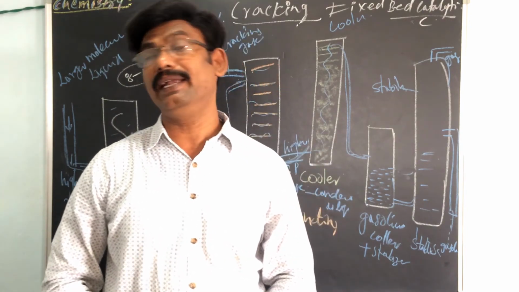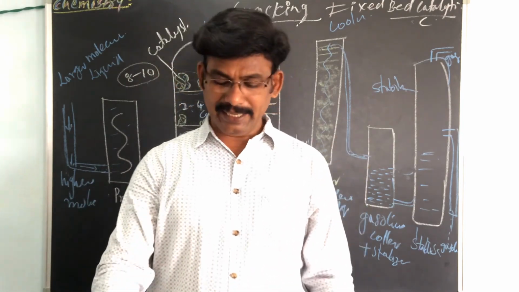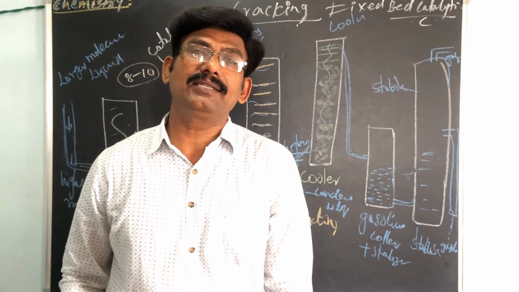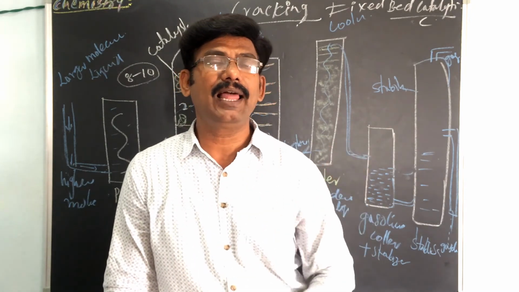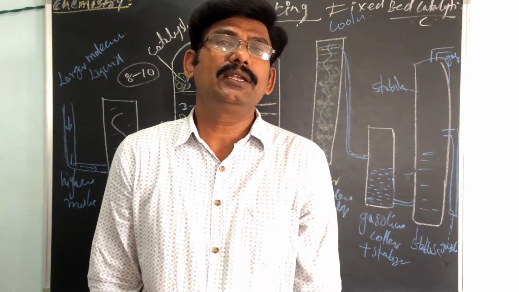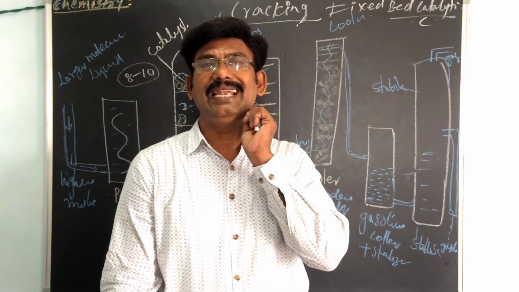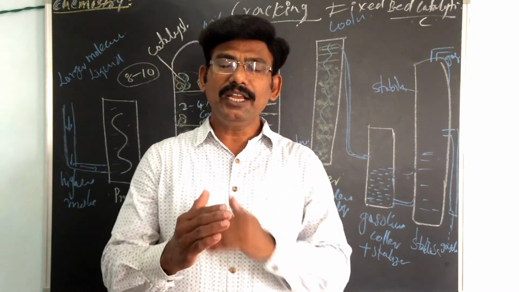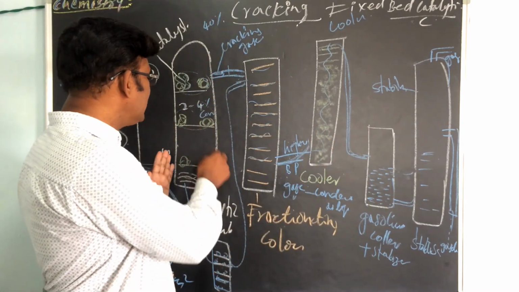Moving bed catalytic, just listen. It is also the same thing. In moving bed catalytic cracking, the solid catalyst is very finely powdered so that it behaves almost like a fluid, which can be circulated in the gas stream. You have to take a fine solid catalyst, so it behaves like almost moving, not a stable one. You take fine powder in the catalytic chamber.